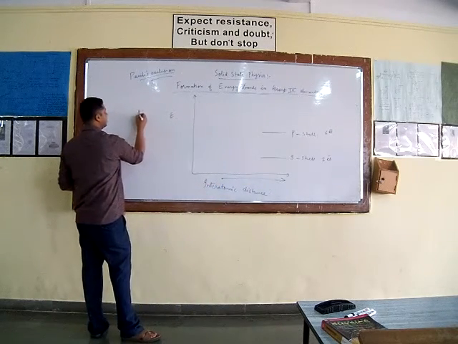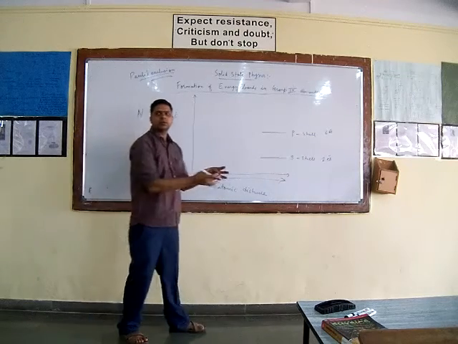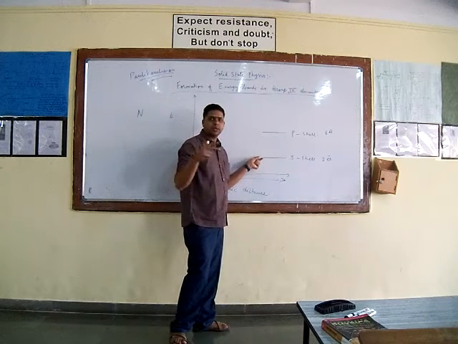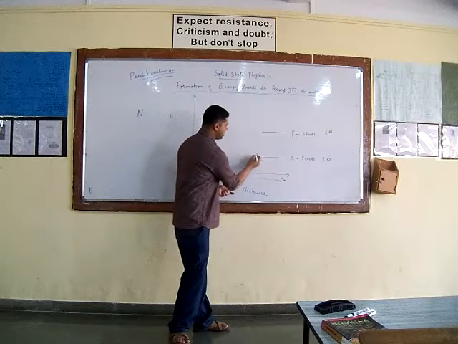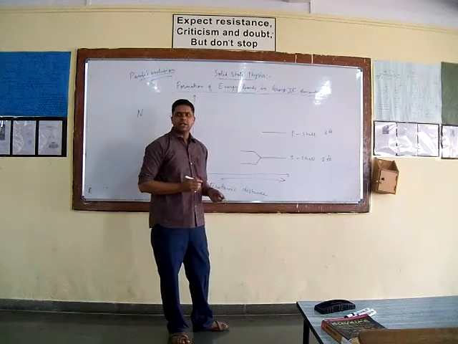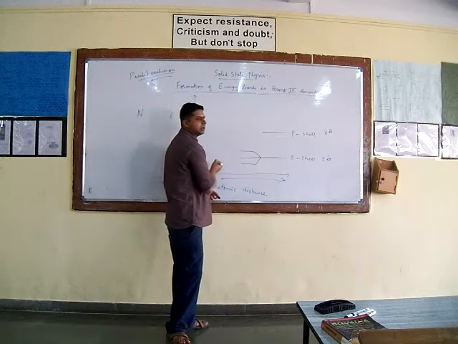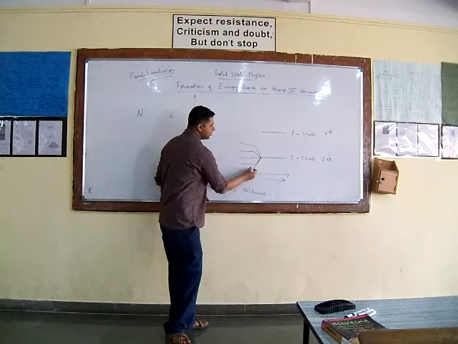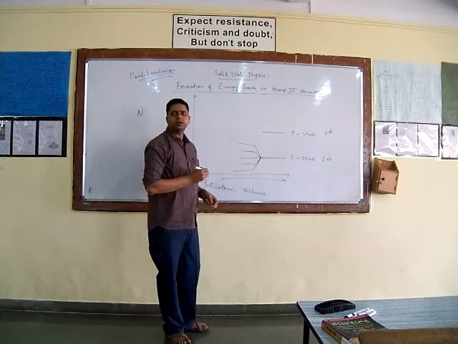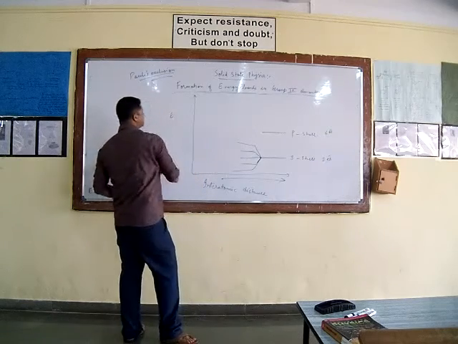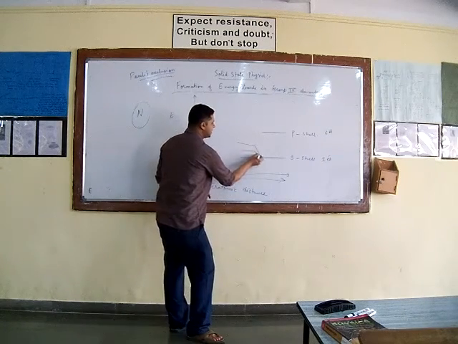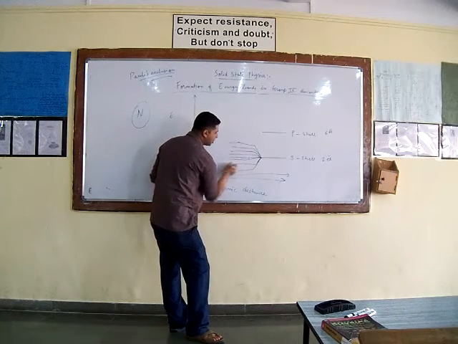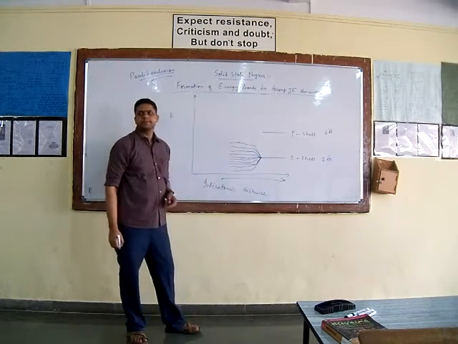So let us consider that N number of group 4 elements come in close proximity. If 2 atoms come in close proximity, this S shell will split up into 2 energy levels. If 3 atoms come in close proximity, it will split up into 3 energy levels. If 4 atoms, 4 energy levels. If 5 atoms, 5 energy levels, and so on. So if capital N number of atoms come in close proximity, then this single energy state, that is S shell, will split up into N number of energy levels.